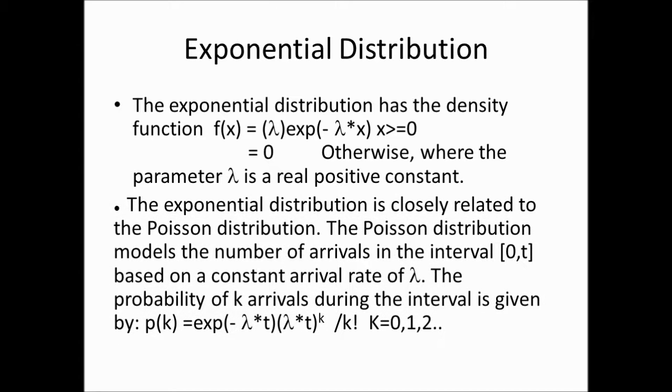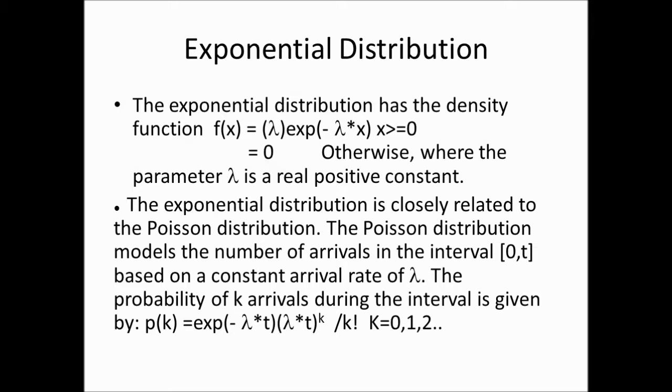The exponential distribution is very closely related to the Poisson distribution. The Poisson distribution models the number of arrivals in the interval 0 to t. If you take an interval of length t, the Poisson distribution can model the arrivals in that interval based on a constant arrival rate of λ.